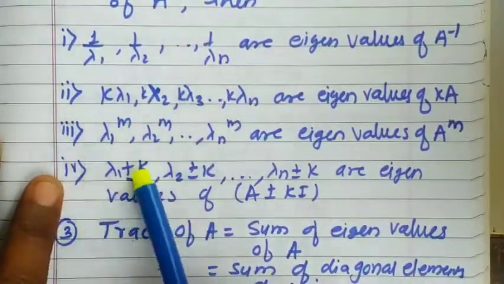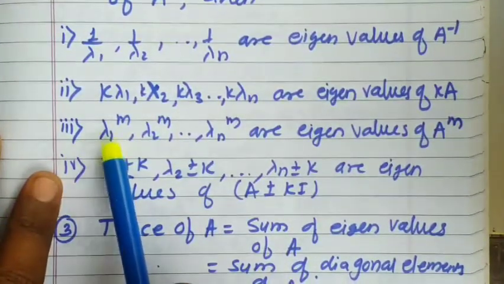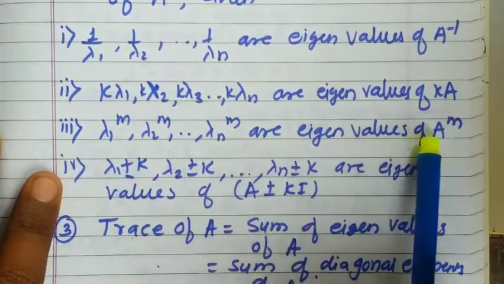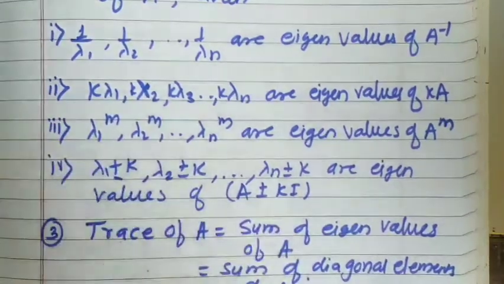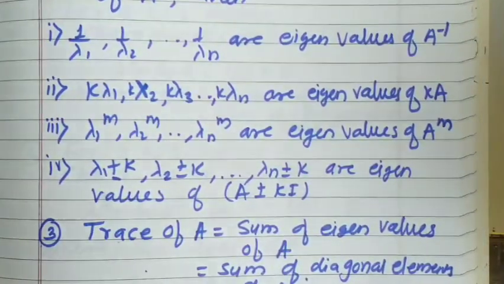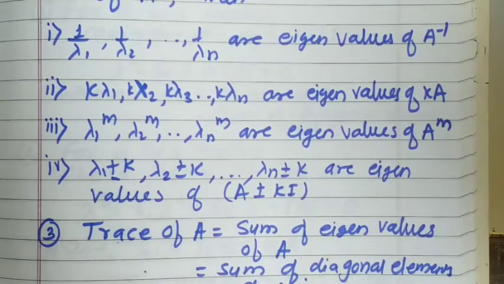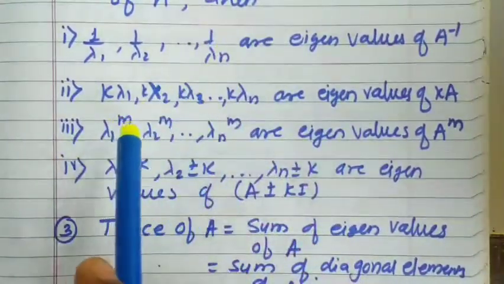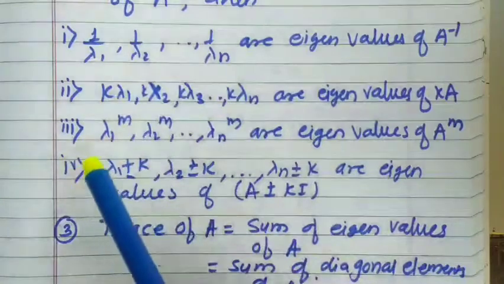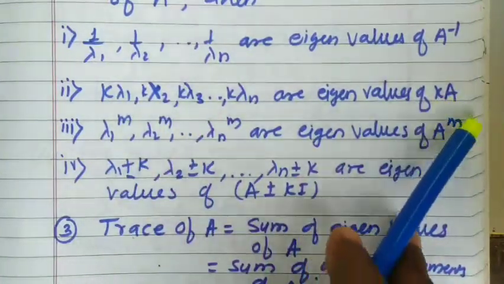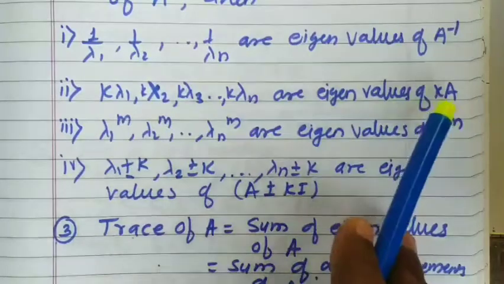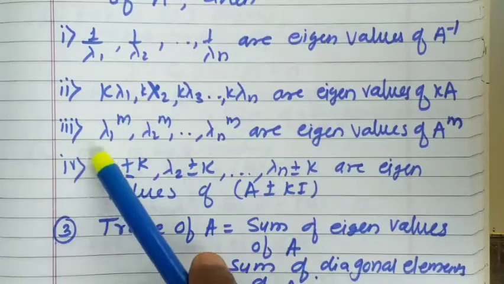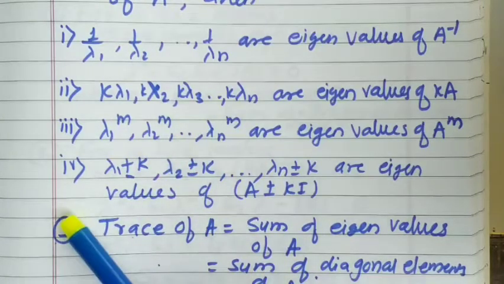same scalar k. Next, third property: lambda 1 raised to m, lambda 2 raised to m, dot dot dot, lambda n raised to m are the eigenvalues of A to the power m. So if you know the eigenvalues of A, you can determine the eigenvalues of powers of A, like A square, A cube, A raised to 10, A raised to 100. What you need to do is raise every eigenvalue to the same power, whatever matrix power you are asked to calculate. So if you want to calculate the eigenvalues of A raised to 100, raise every eigenvalue to the power 100.